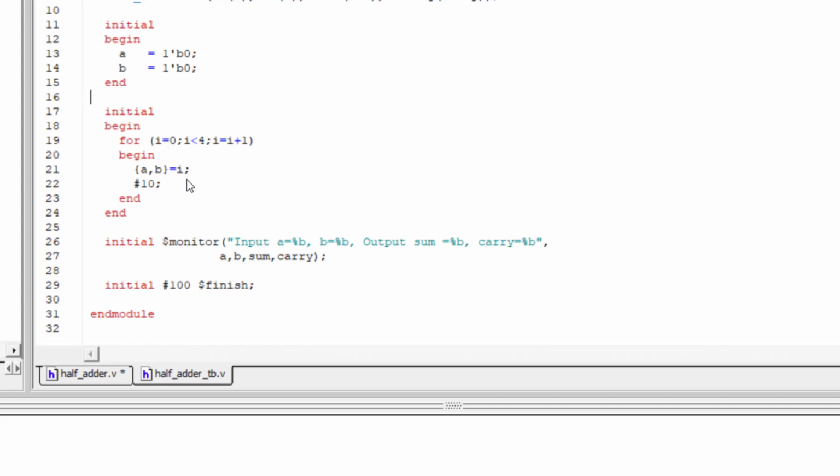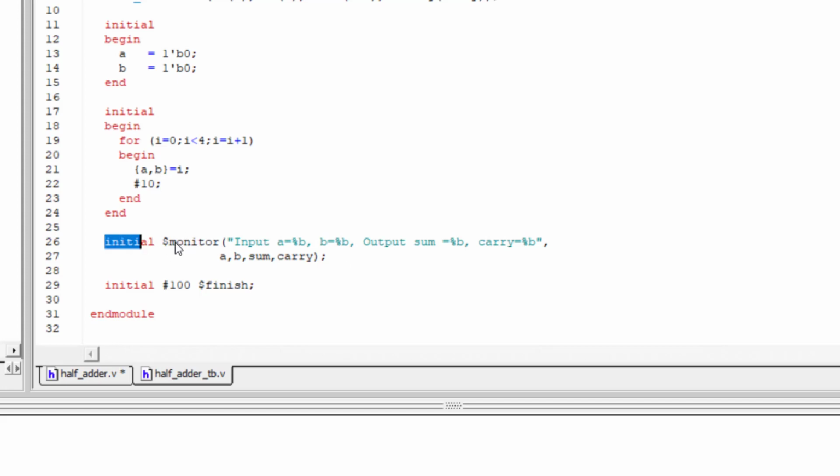So here I will be changed every time, because it is the for loop, and it will continue till I is less than 4. As 10 is the delay, it will wait for 10 seconds, and after that it will go again and repeat the same thing. And after that I have indented all the modules. Then I have given initial again, because I am writing another function.